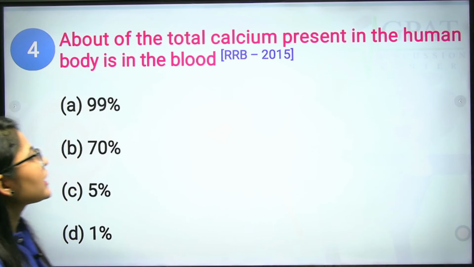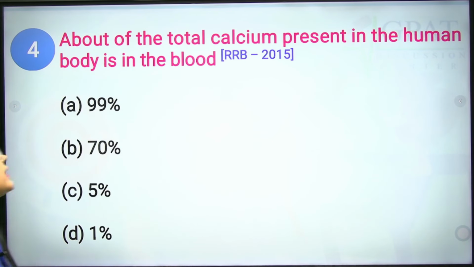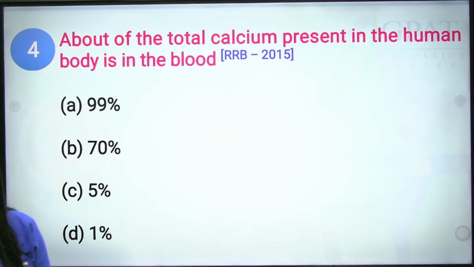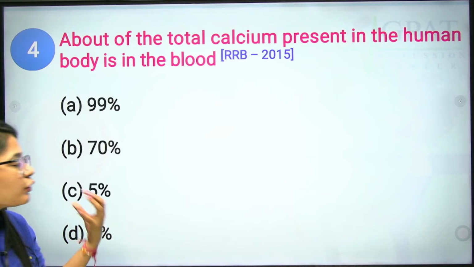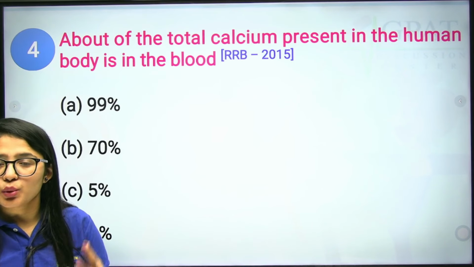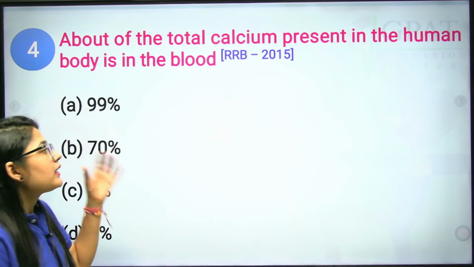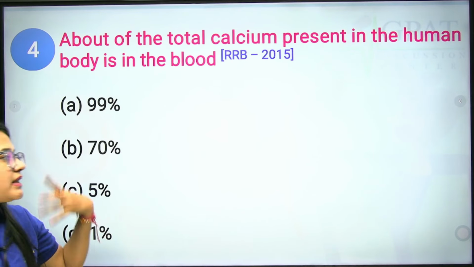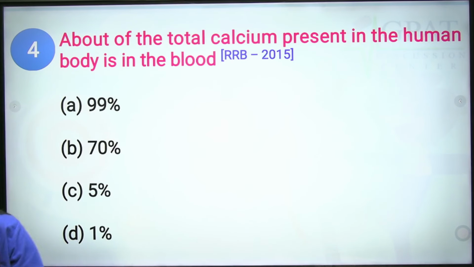What percentage of the total calcium present in the human body is in the blood? This is the previous year question from Railway Pharmacy 2015. In a human body, 99% of calcium is present in our bones. It also gives our bones a particular strength, and is present in teeth in combination with phosphates.